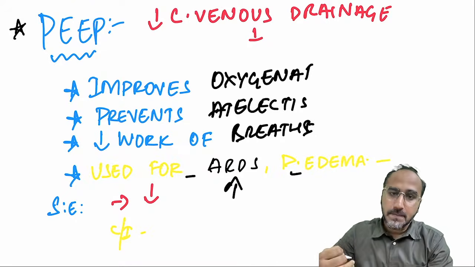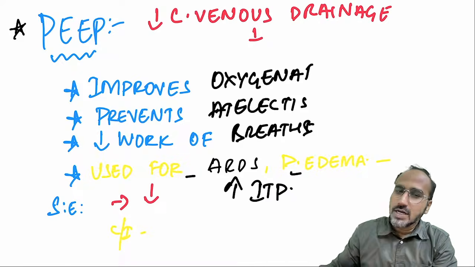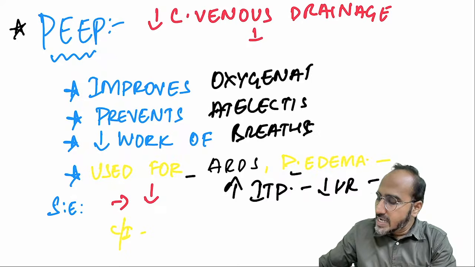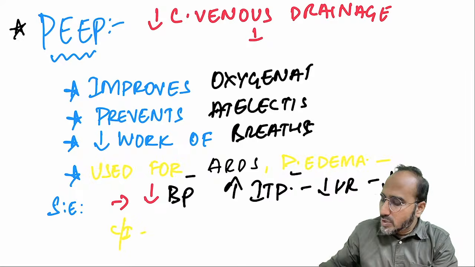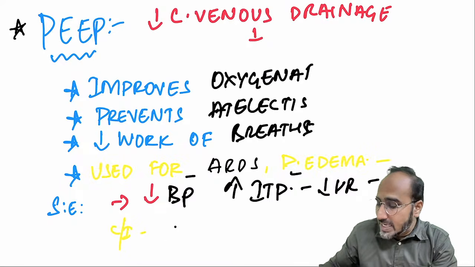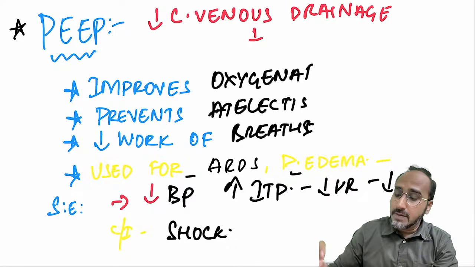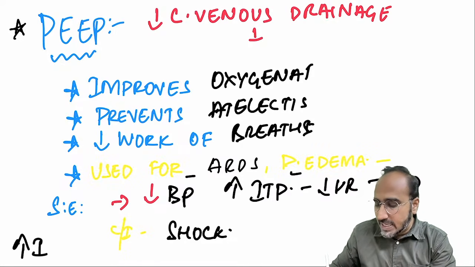When you are adding PEEP, the patient will have a high intrathoracic pressure. Due to high intrathoracic pressure, the venous return decreases. The cardiac output decreases, due to which the patient will have hypotension. So PEEP is contraindicated if the patient is in a shock-like condition. Never use PEEP. PEEP is also contraindicated if the patient is having high intracranial pressure.